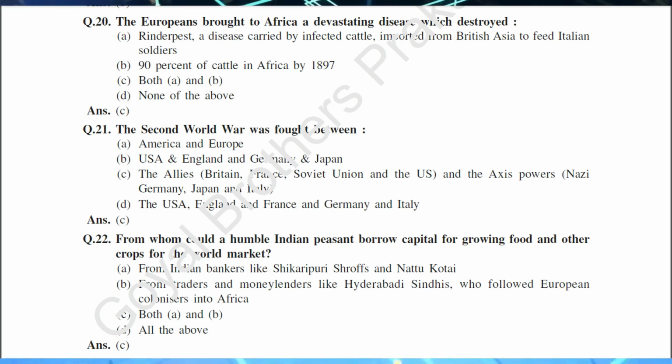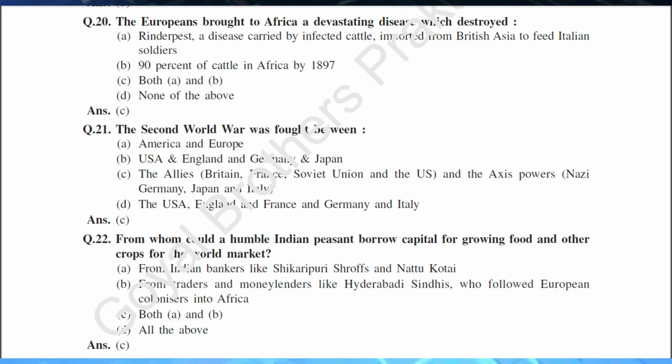Q.21. The Second World War was fought between: A. America and Europe. B. USA and England and Germany and Japan. C. The Allies, Britain, France, Soviet Union and the US, and the Axis powers, Nazi Germany, Japan and Italy. D. The USA, England and France and Germany and Italy. And the answer is C.